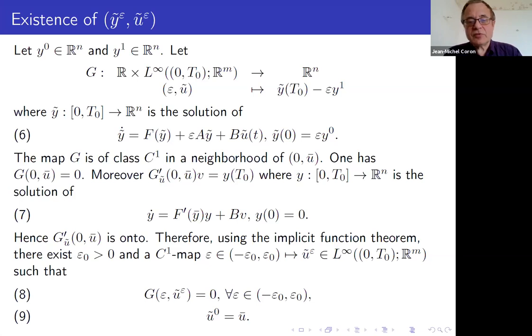You subtract epsilon y1, and you use the fact that G of 0, u bar is equal to 0. And then you compute the derivative with respect to u tilde, and you just need to see if it is onto. And to see if it is onto is just to see if the linearized system around y bar, u bar is controllable. And it turns out to be the assumptions that we made. So it's working and you get the result.